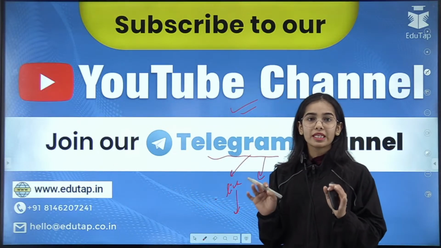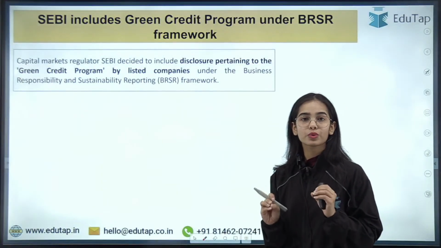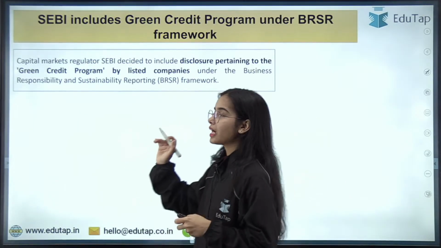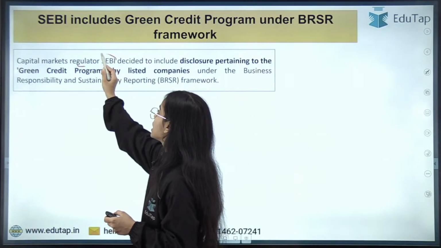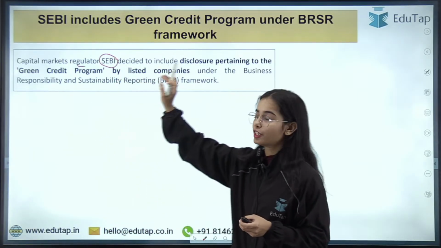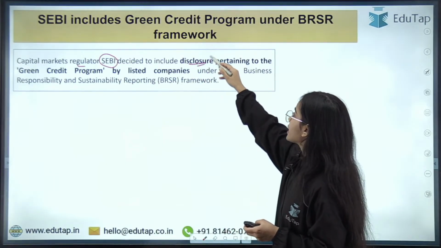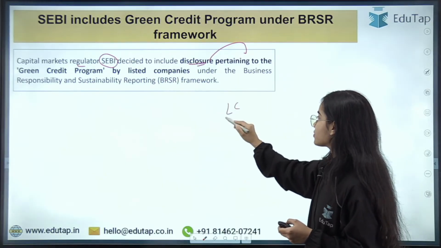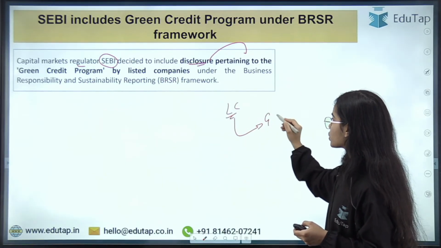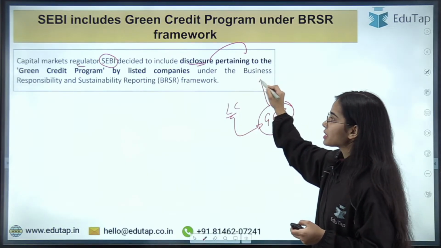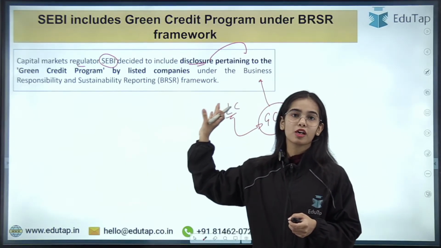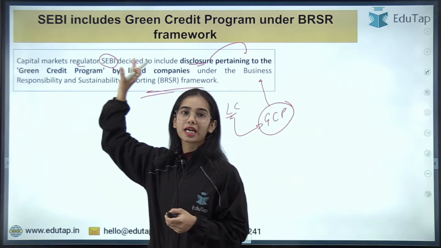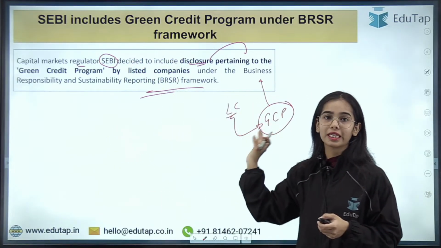Now let's start with the first news article, which is regarding SEBI including the Green Credit Program under the BRSR framework. The capital market regulator, the Securities and Exchange Board of India, has decided to include the disclosure regarding the Green Credit Program by listed companies. It has been said that listed companies will have to disclose the Green Credit Program under the Business Responsibility and Sustainability Reporting framework. Under this framework there will be disclosures that listed companies will have to make for the Green Credit Program.